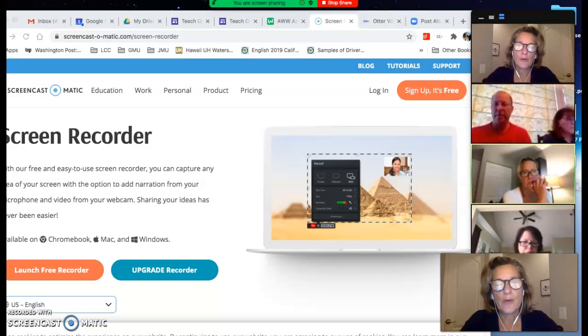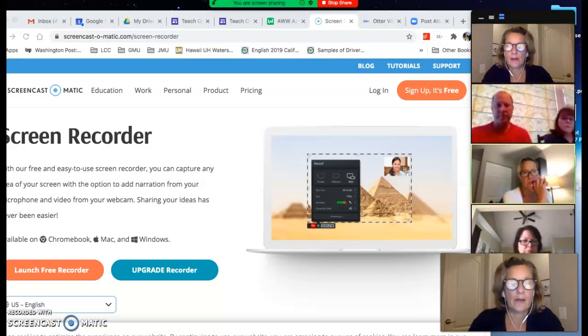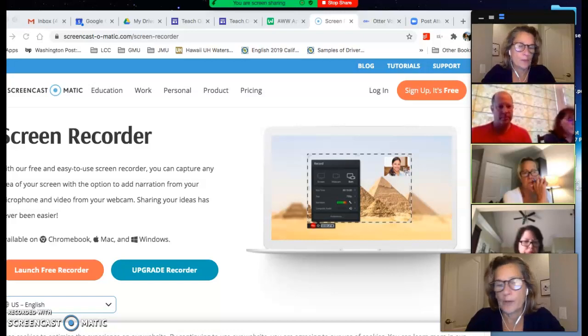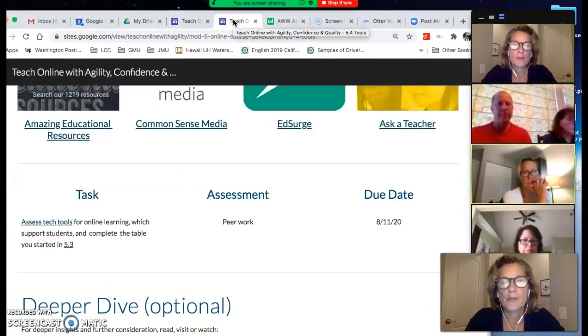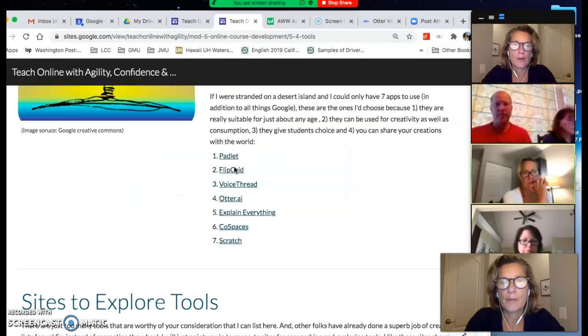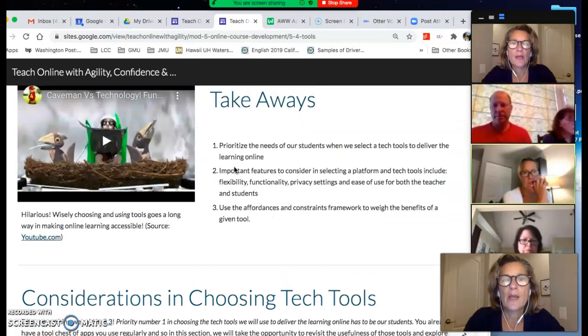It says go. So now it's recording me, and you can tell if you look down here in the bottom, it's got the time that it's recording. So I'm going to just skip around. For example, let's say I wanted to go to this particular website. This is our website, just scrolling around.